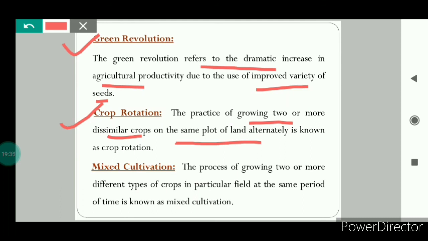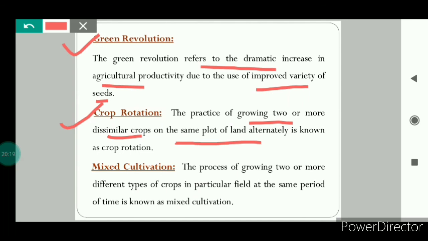For example, in one season you are growing wheat, after that rice, and after that you are growing pulses. Because leguminous plants contain nitrogen fixing bacteria in their root nodules, which help to overcome the nitrogen deficiency. So crop rotation is very good. If we keep on growing the same crop over and over on the same land, then the land will be deprived of a particular type of nutrients, which is not good. So crop rotation with crops such as pulses is done so as to replenish, or restore, the nutrients in the soil.